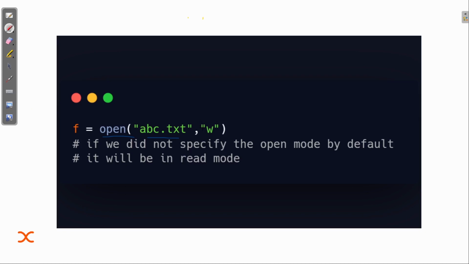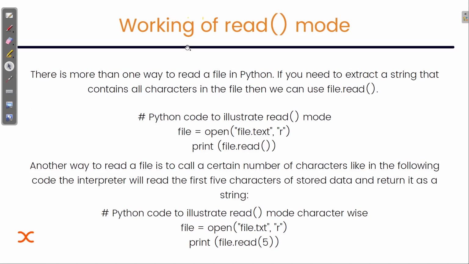But if we are going to use a file from the PC, suppose that file is saved on the desktop, in the desktop folder, then we need to add the location. And then we specify the mode. If we do not specify the open mode, by default it will be in read mode. I've already explained that. Now we are going to work with the read mode.